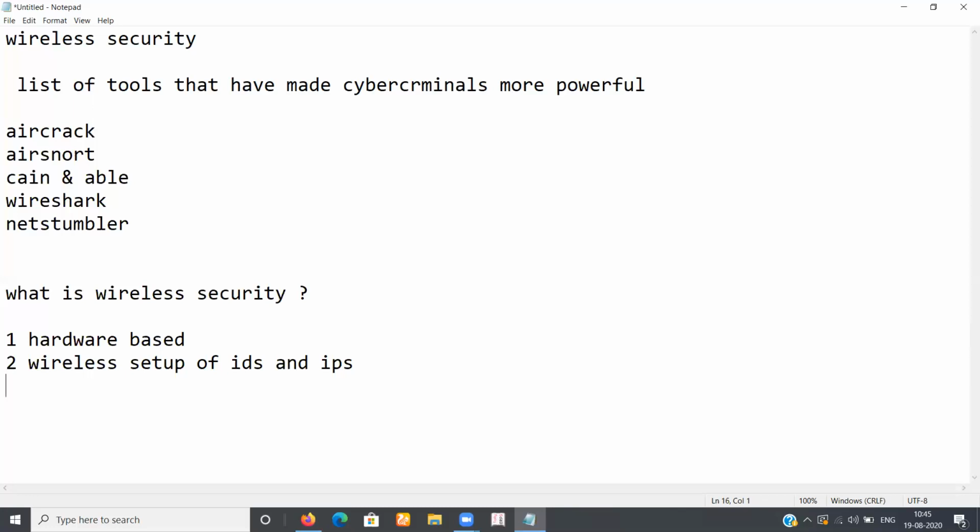Next comes the wireless security algorithm. Wireless security algorithms are such as WEP, WPA, WPA2, and WPA3. These are discussed below.